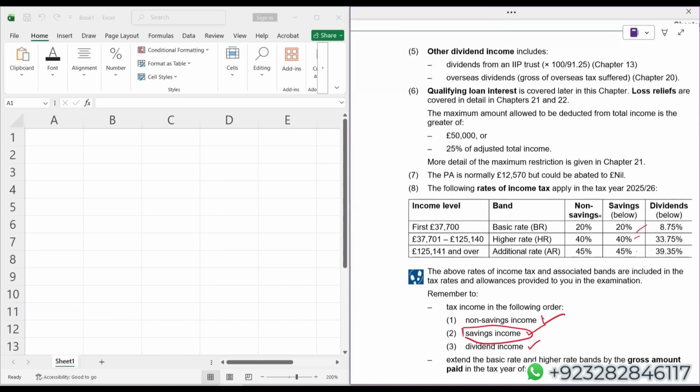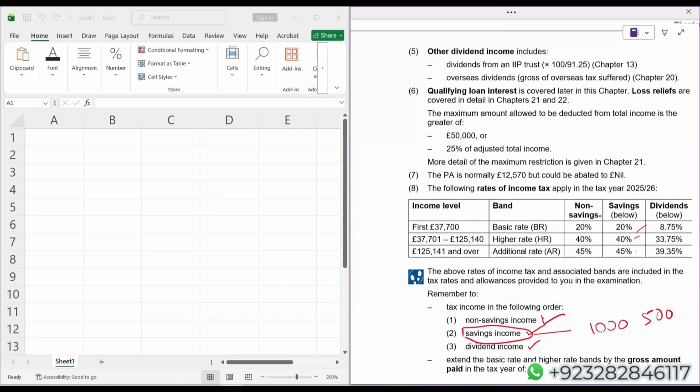Number one, whoever is a basic rate taxpayer gets a nil rate band of £1,000 for saving income. If someone is a higher rate taxpayer, meaning taxable income more than the limit of the basic rate band, that individual gets a nil rate band of £500.